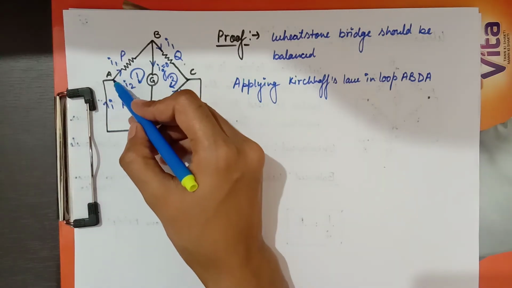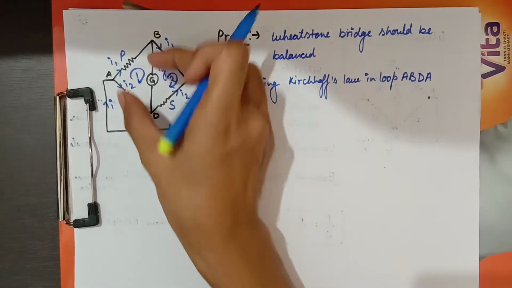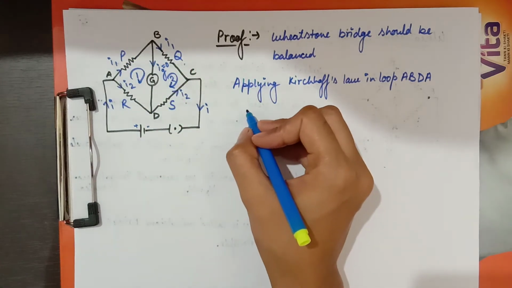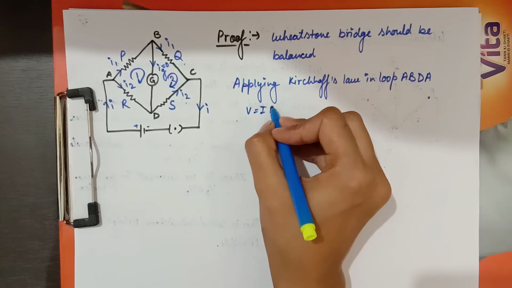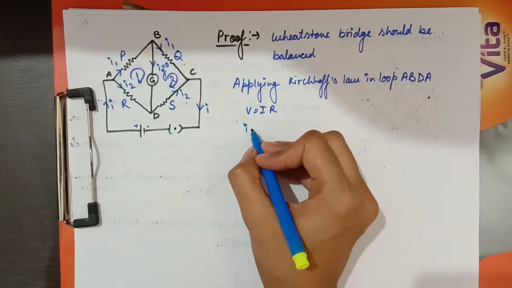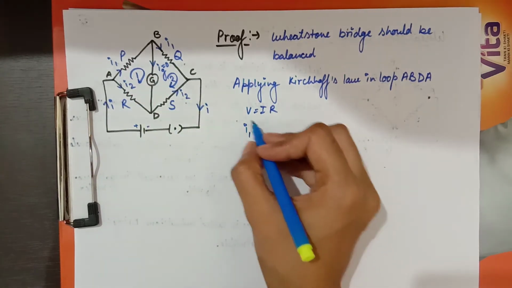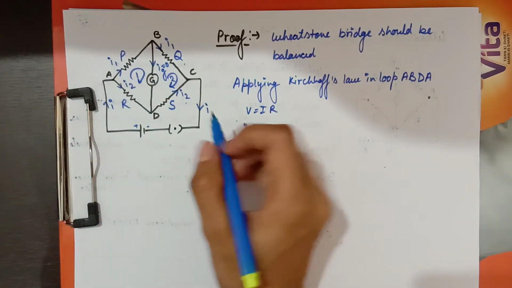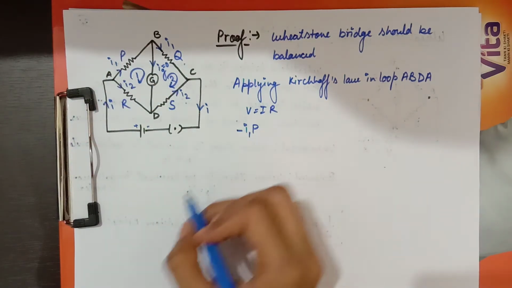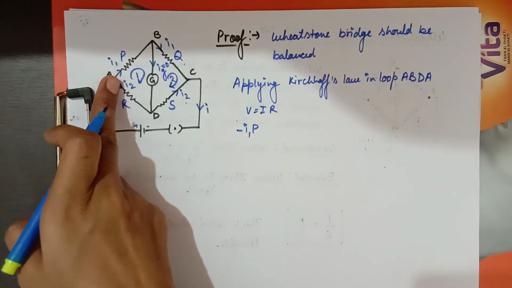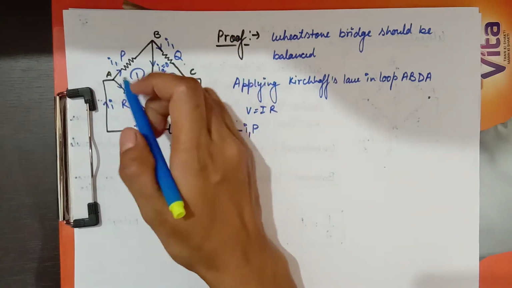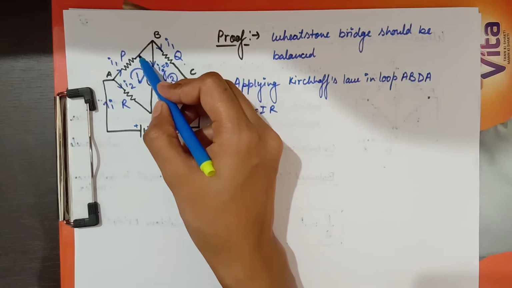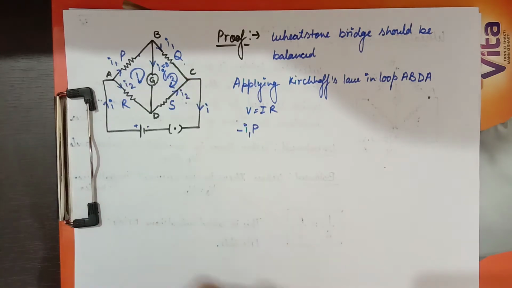When I start my journey from point A to point B, the potential difference across the resistance P is, from V equals IR, I1 times P, and it will come with a negative sign because the current is going in this direction and I am calculating the potential difference across it. So this point will have less potential compared to this.